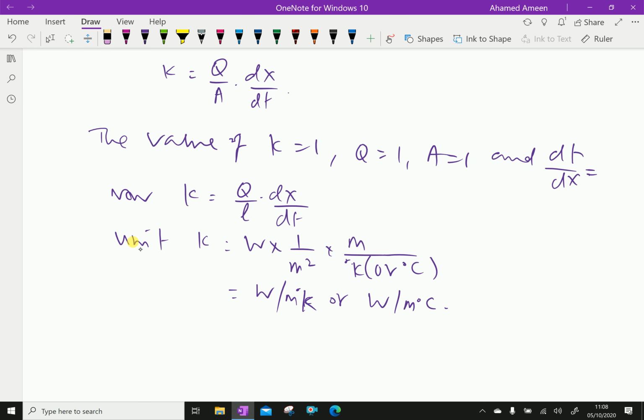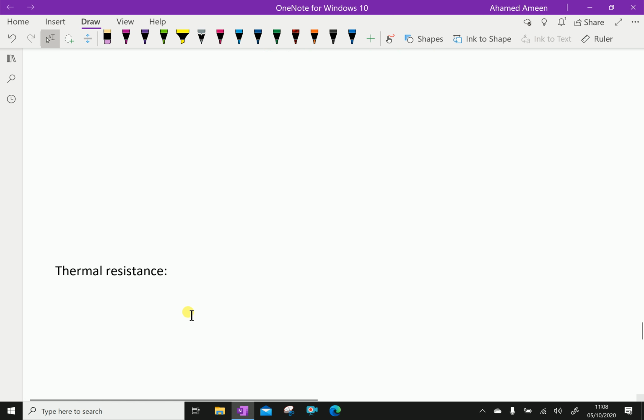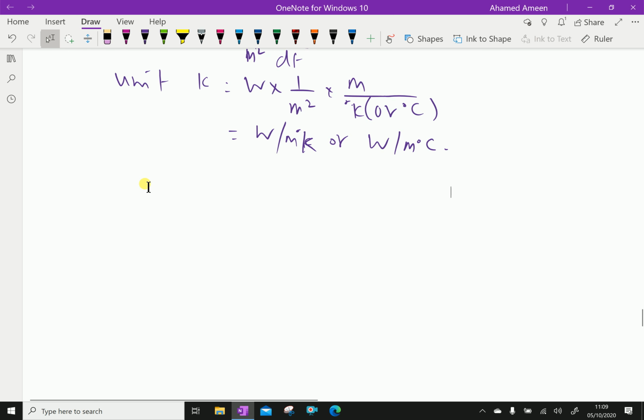Here dT by dx is not L, it is 1 only. Next we'll discuss thermal resistance, but before that we'll discuss further about thermal conductivity.